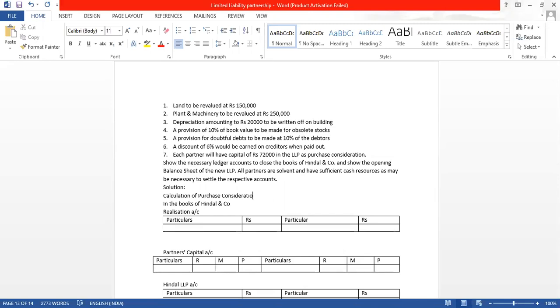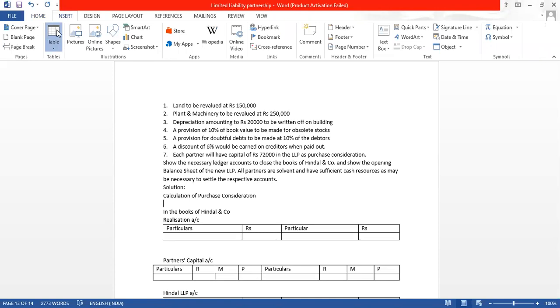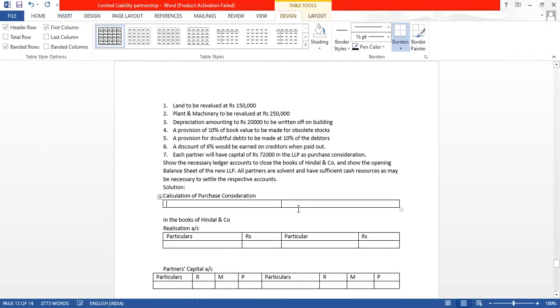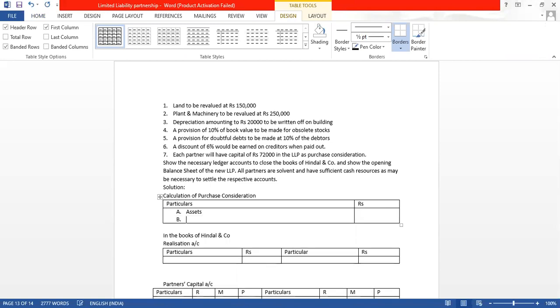So calculation of purchase consideration, I require two columns, particulars and rupees. First one, we require all the assets to be taken over by the LLP.